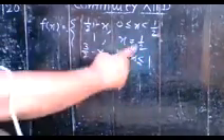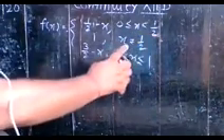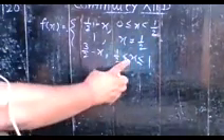Just see your question: x less than 1 by 2, x is equal to 1 by 2, and x greater than 1 by 2. This means the complete information of the function at x is equal to 1 by 2 is given. So you have to check its continuity only for x is equal to 1 by 2. Understand? In this way you can very easily check which point we have to take when the function is given and the question says, discuss the continuity.